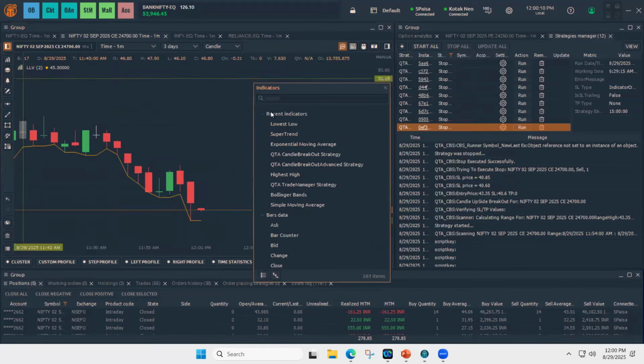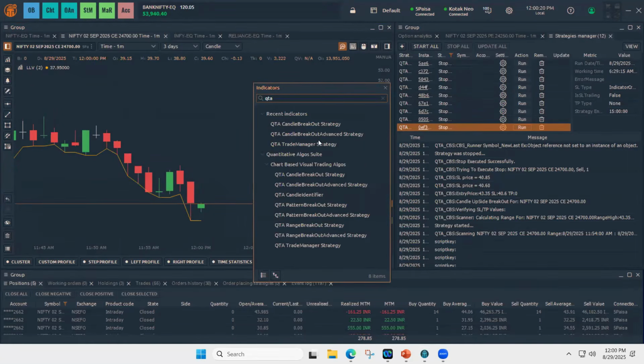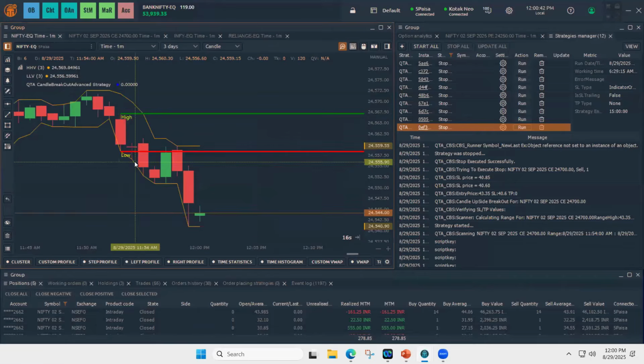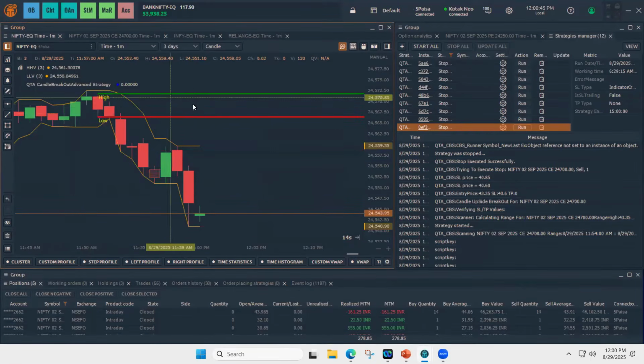So again, before we go to advanced, we'll take pattern breakout and range breakout also. So candle breakout, pattern breakout and range breakout. These all have the same SL and TP. The idea is candle breakout, pattern breakout and range breakout work for a single chart, whereas if you go to advanced, you can do the same thing on the index and let orders be executed on the options.